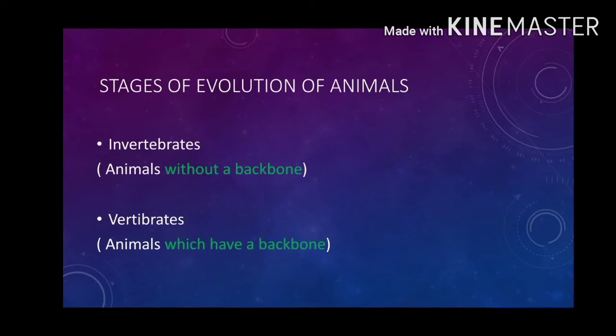So you have learned in the previous lesson that life on earth began with unicellular organisms known as protozoa. These unicellular organisms gave rise to multicellular living things. The multicellular organisms evolved gradually and various classes of plants and animals came into being. There are two stages, invertebrates and vertebrates. Invertebrates are the animals without a backbone, and vertebrates are the animals which have a backbone to support them.